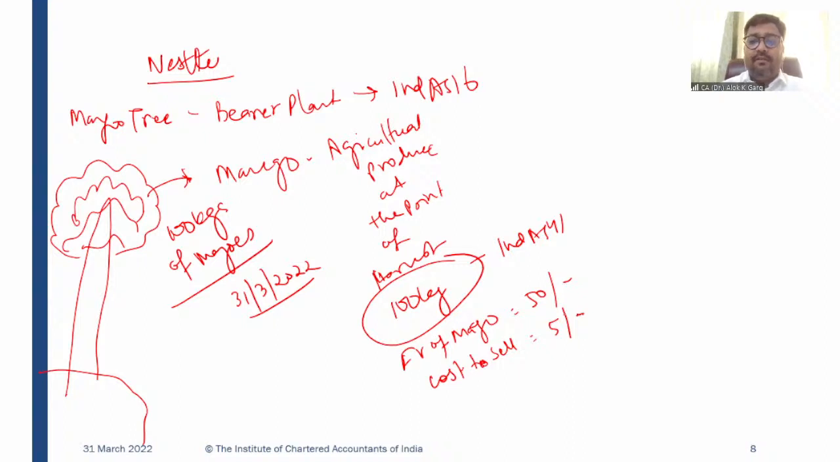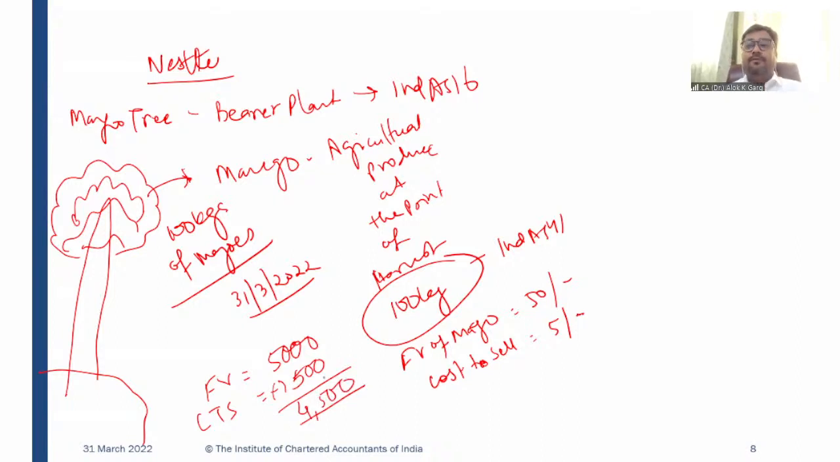Now tell me, what is the fair value of the mango if it is 50 rupees per kg? 50 multiplied by 100. The total fair value is 5,000. What is the cost to sell? If 5 rupees is cost to sell per kg, what is my cost to sell? My cost to sell is 500 rupees. Okay. So 5,000 minus 500 comes out at 4,500.